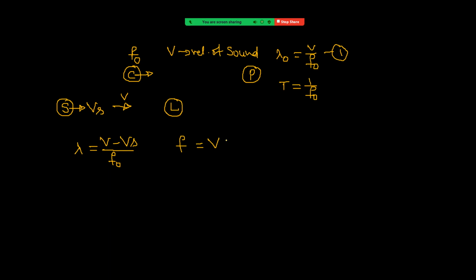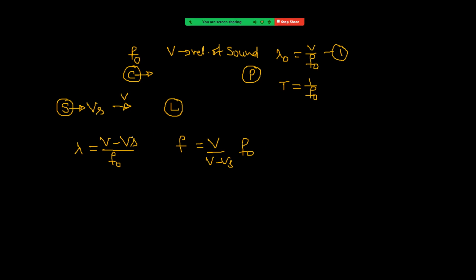Lambda value is v minus vs by f naught. So this is the frequency observed by the listener. This is what we call the apparent frequency.